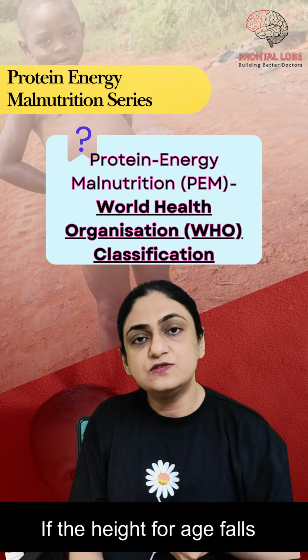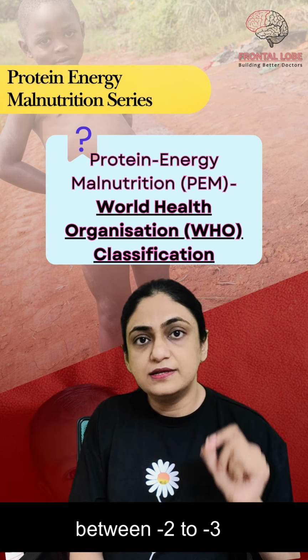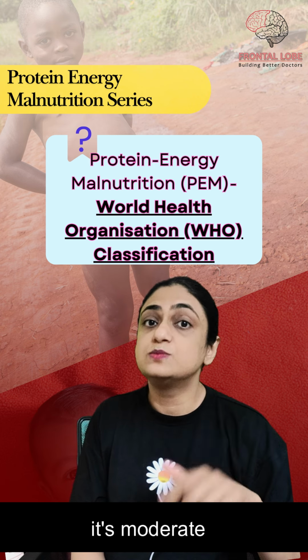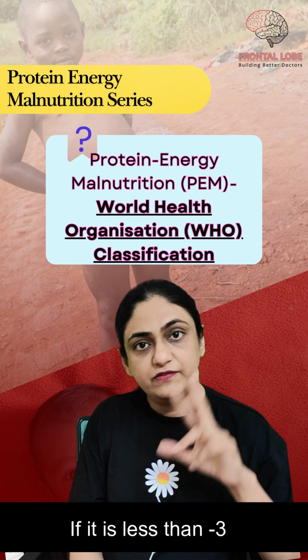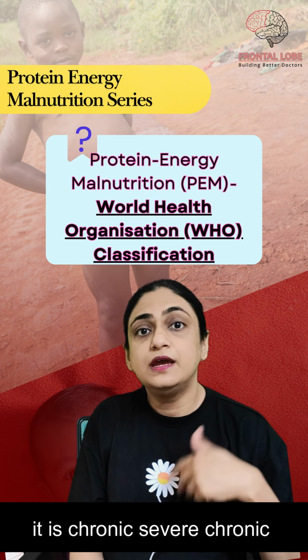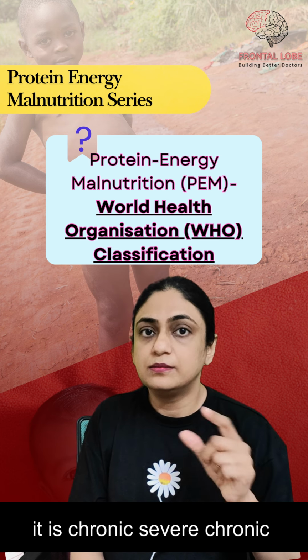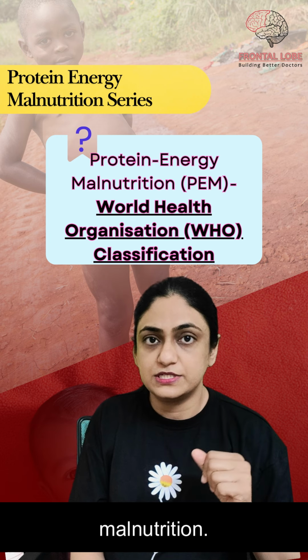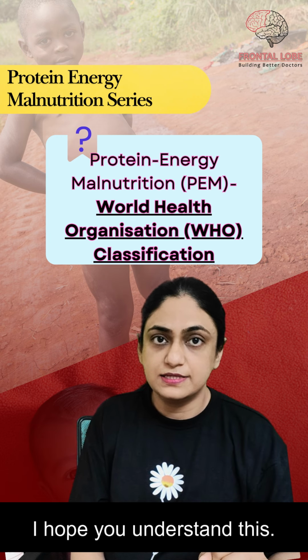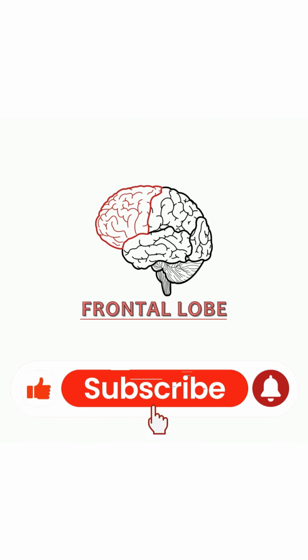If the height for age falls between -2 to -3 standard deviation, it is moderate chronic malnutrition. If it is less than -3 standard deviation, it is severe chronic malnutrition. I hope you understand this.